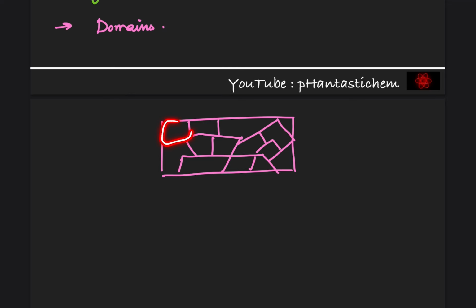So few ions group together in small regions, and these are called domains. So this is one domain, this is another domain, this is another domain, and each domain will act as a tiny magnet having a definite magnetic moment. Okay, so each domain will have a definite magnetic moment.